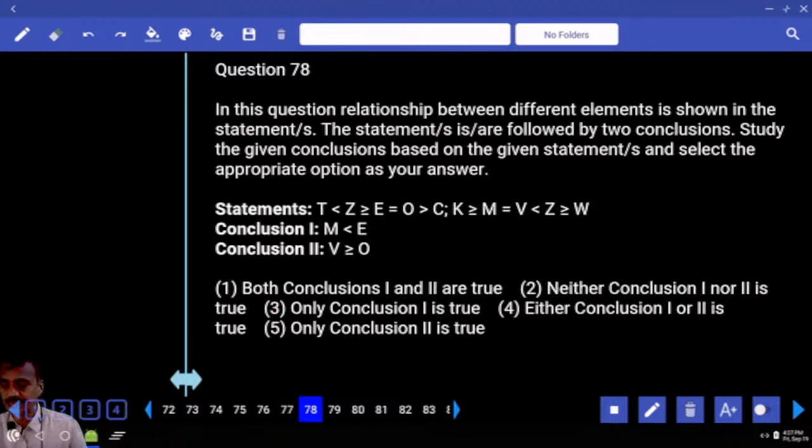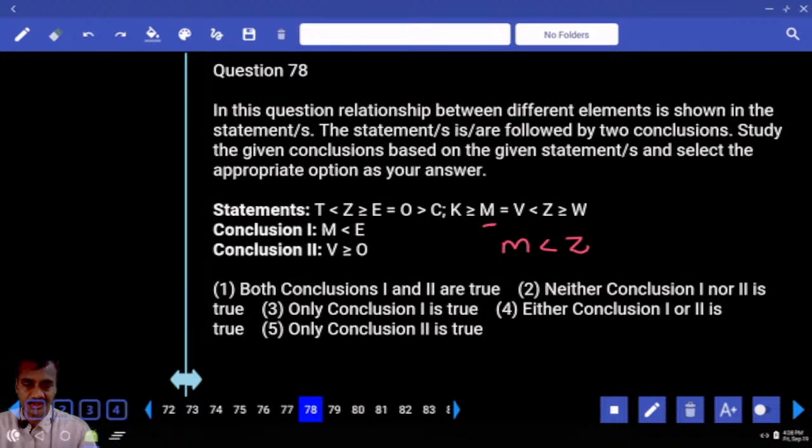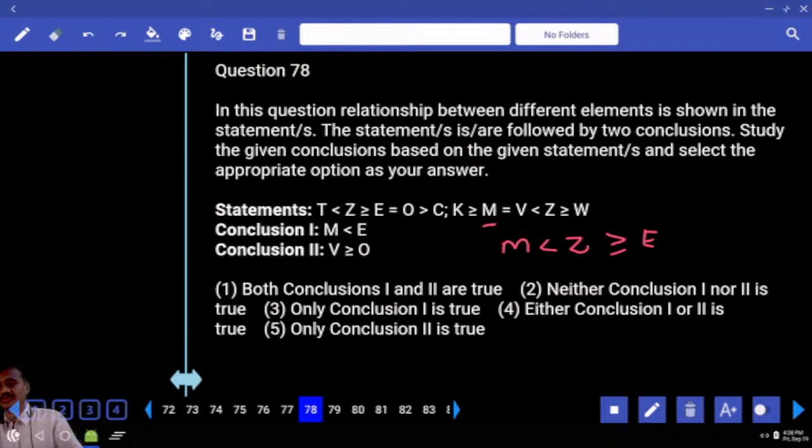Then 78. Now in 78, M and E. M is here, E is here. Which element is common? Z is common. Now M to Z, M is lesser than Z. And at the same time, Z is greater than or equal to E. Now between M and E, opposite symbol.